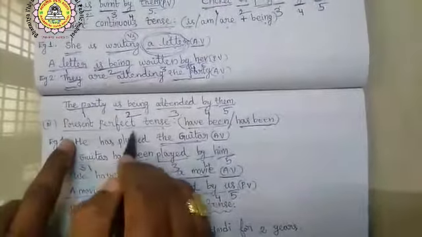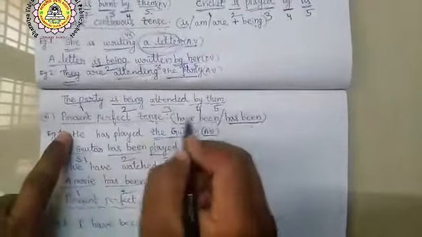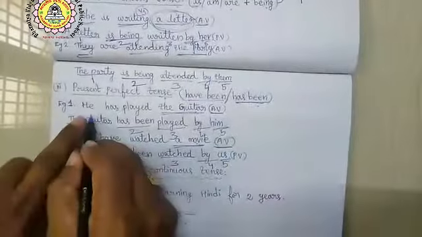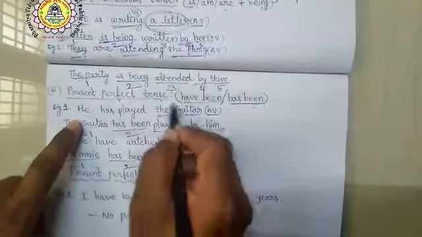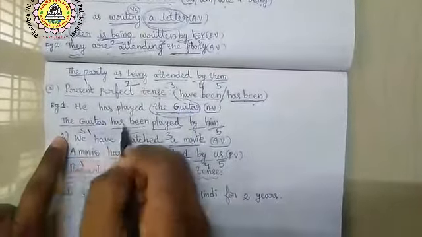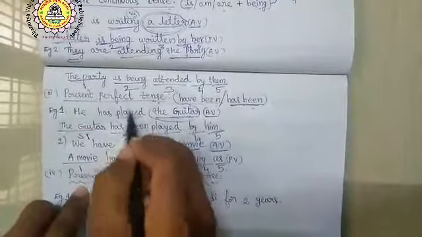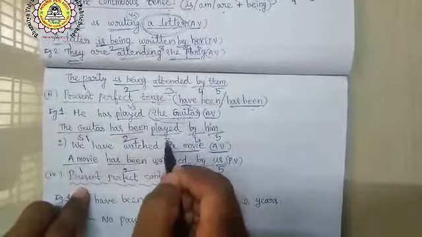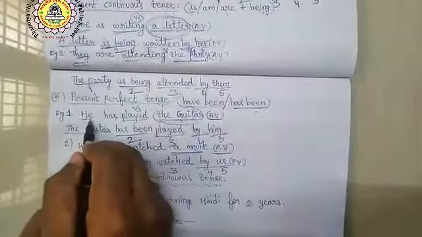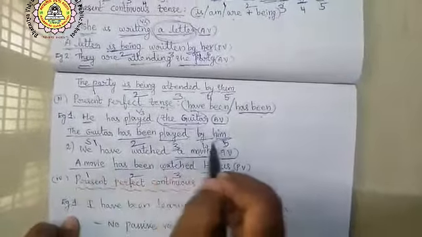Let us see present perfect tense. If they have given a sentence in present perfect tense, we have to use have been or has been to transform into passive voice. Example 1. He has played the guitar. Here the guitar is in the objective place, that is why we have taken it in the subjective place as step 1. Here the guitar is singular, that is why we have taken has been as step 2. Then verb 3 of play is played. Then as step 4 by, and finally he becomes him as step 5. So finally the answer is the guitar has been played by him.